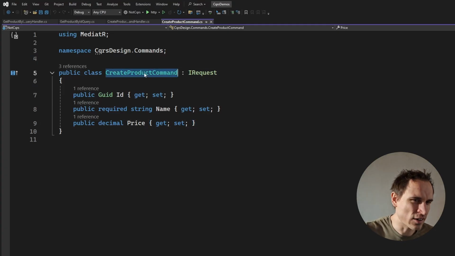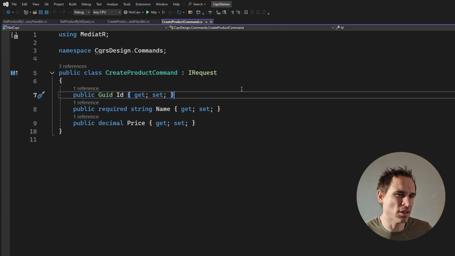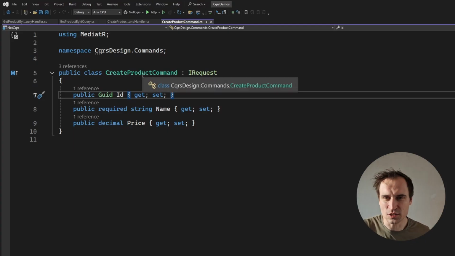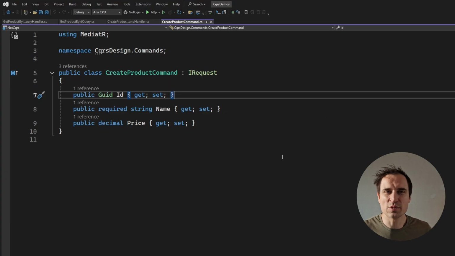So this thing right here is a command, but it is more like a CRUD operation really, right? We have create product, we have update product, we have get product, right? So all of these things are just representing CRUD operations right now. And I get it, it's probably just for simplicity's sake that they use something like this, but it doesn't really show you what a command is. Think of a command more like an action, something that you want to do and not something that matches a certain entity in your database. So what does that look like?